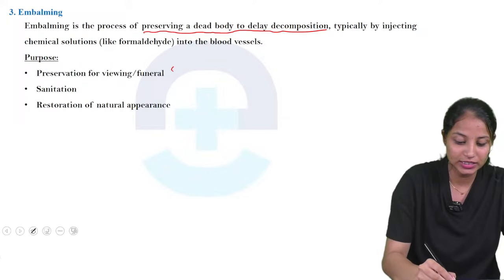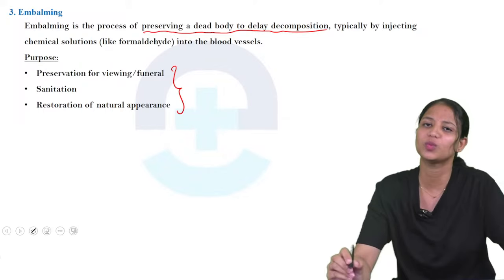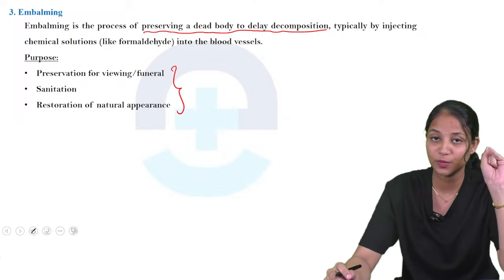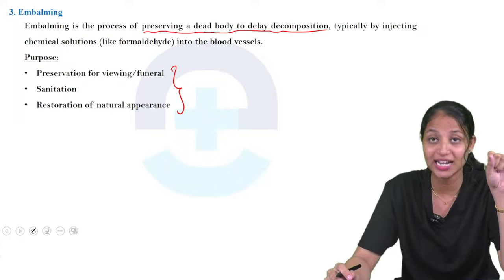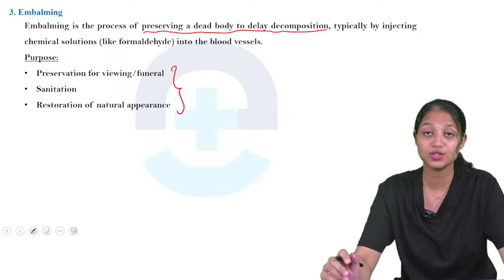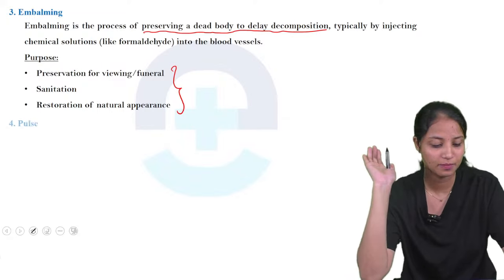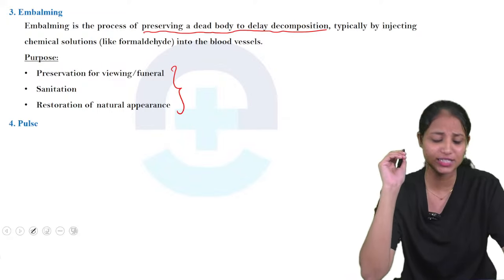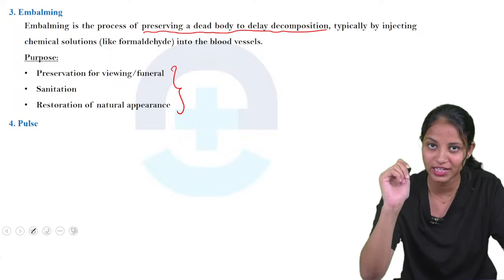So what are the 3 purposes of embalming? Preservation for viewing or funeral, sanitation, and restoration of natural appearance. So this is known as embalming. Next we are moving to the 4th question, pulse.